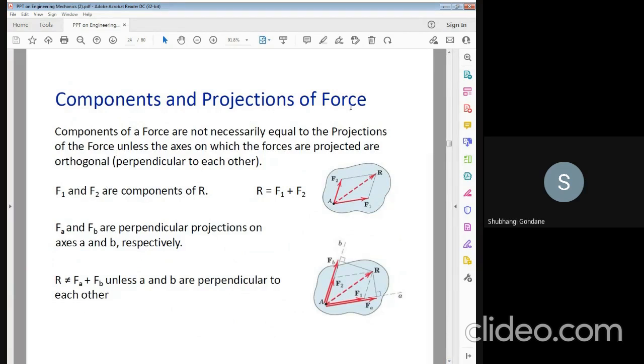The component or projection of the forces. If the force is in this direction, then F1 and F2 are the components of R, that is R is equal to F1 plus F2. If the force comes in A and B directions, then FA and FB are the perpendicular projections with respect to axes A and B respectively, and the resultant is not equal to the addition of FA plus FB unless they are perpendicular to each other. So this is the component of the forces.